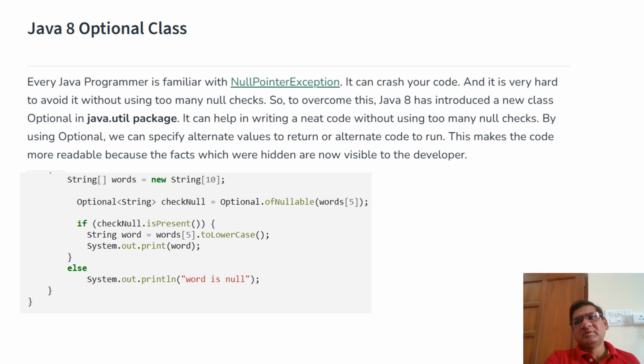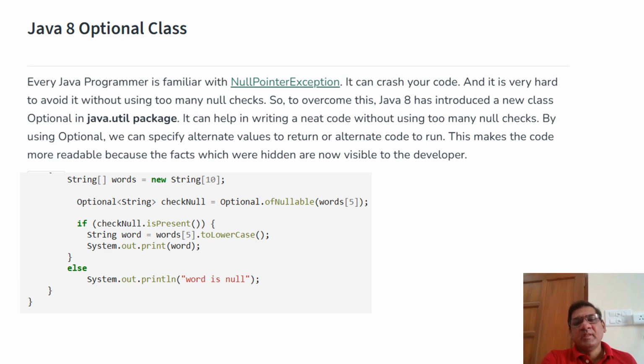Optional class is one of the features introduced in Java 8. While working with Java programming, we usually face NullPointerException. Sometimes, before writing any statements, we check whether this object contains a null value or not, and based on that we go ahead with the remaining statements. Sometimes we may forget that null check, and that's when we get a NullPointerException. To overcome that issue, Java 8 provided a feature like the Optional class.